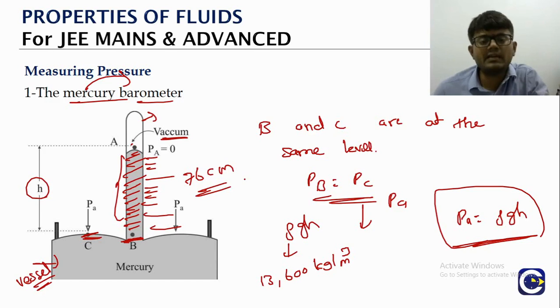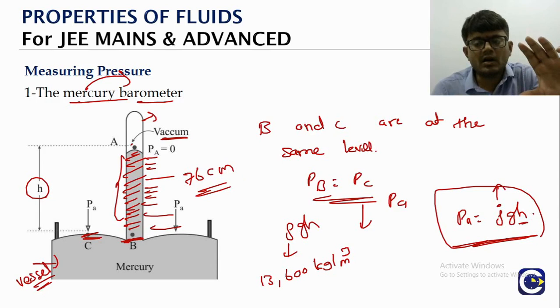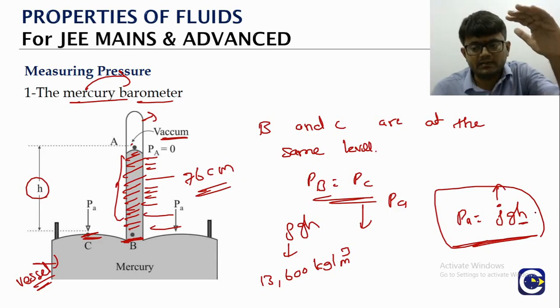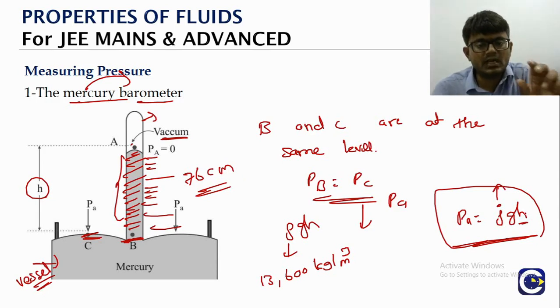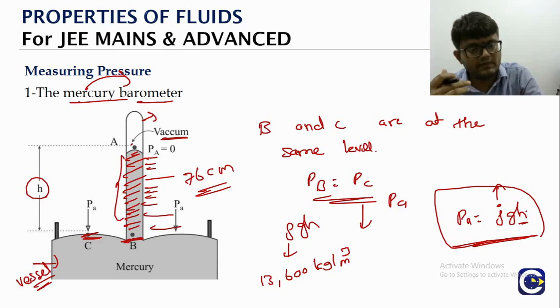Now the reason why mercury is used in this barometer is because mercury has a higher density. Since the density is higher, the liquid need not rise to a larger height. Otherwise, if the density of the liquid used is less, then to balance the atmospheric pressure we have to have the liquid rise to a larger value. There the aberrations will start coming.